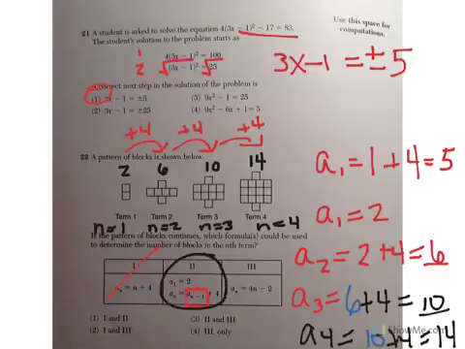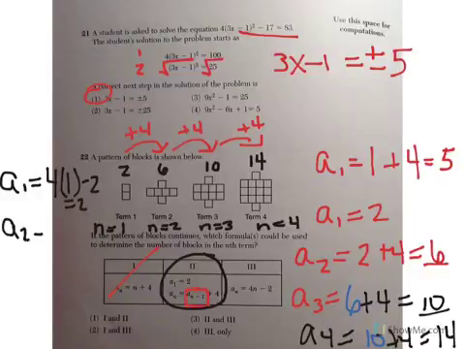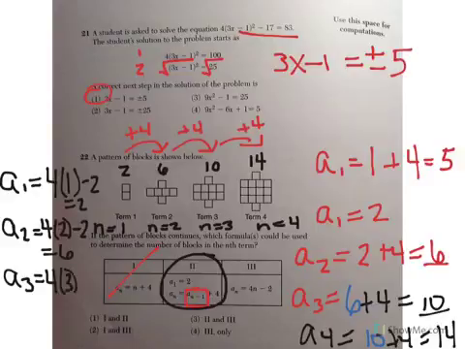How about choice 3? It says a sub n equals 4n minus 2. What that says is you're going to take 4, multiply it by the term number n, and then subtract 2. Let's see if A1 works. A1 would be 4 times your n of 1 minus 2. That equals 2, so that works so far. How about A of 2? 4 times your n of 2 minus 2. 8 minus 2 is 6, so that works. Let's try A of 3. Take 4, multiply it by your n of 3, subtract 2. That gives you 10. So that works.